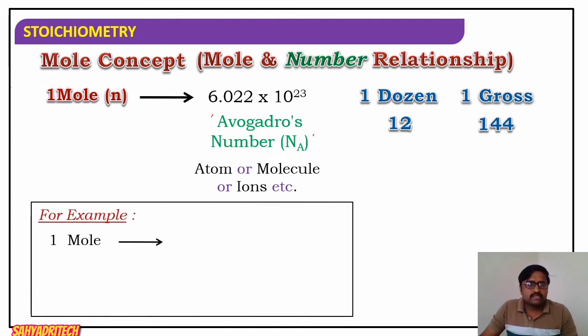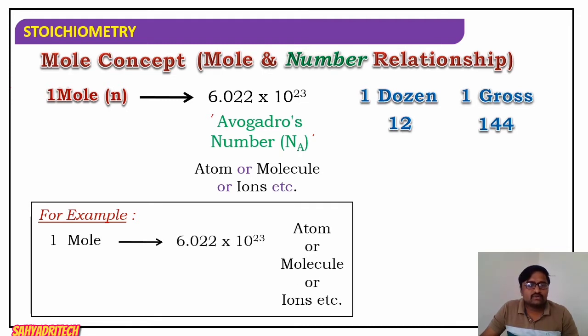One mole, as I said, is 6.022 into 10 raised to 23 atoms, molecules, ions, or anything. That value is called Avogadro's number.